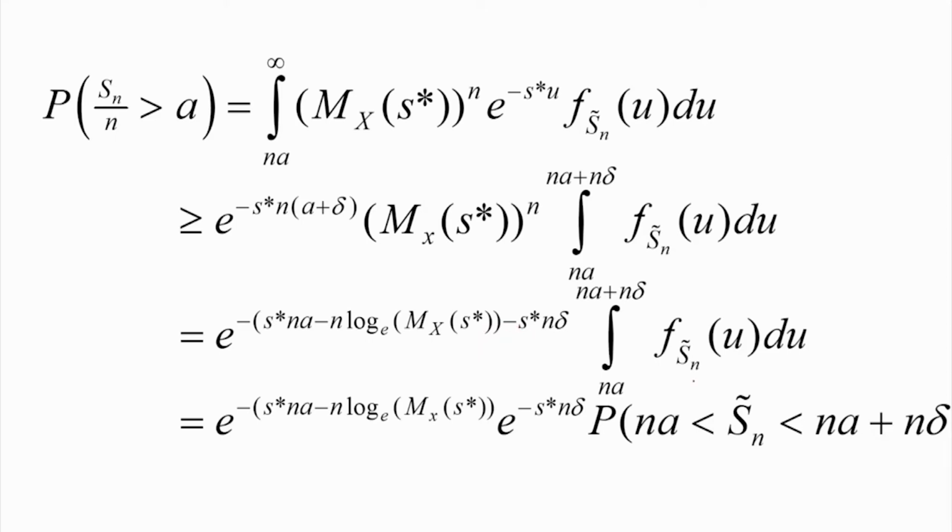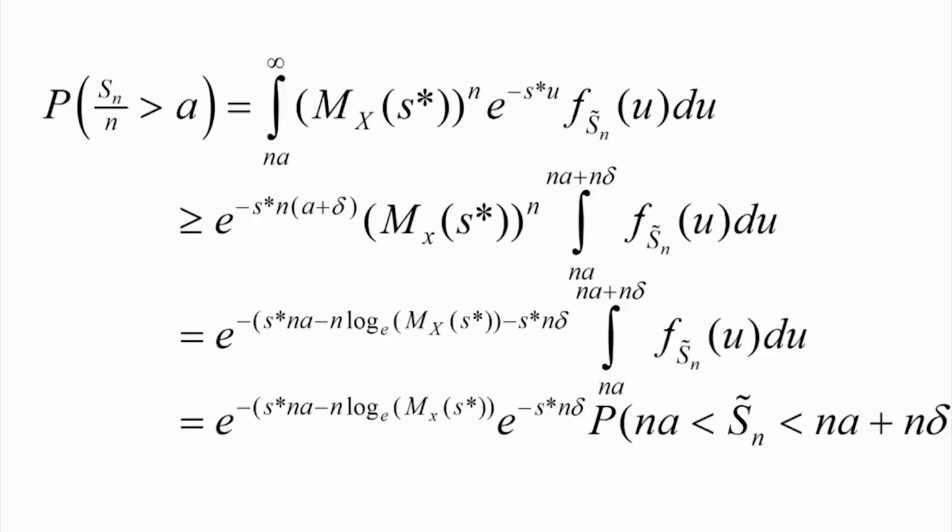And this quantity we observe is the probability that Sn tilde lies between Na and Na plus n delta. Now, the Yi sequence is a sequence with mean a. Therefore Na is the mean of Sn tilde. So this is the probability that Sn tilde lies between the mean and the mean plus n delta.